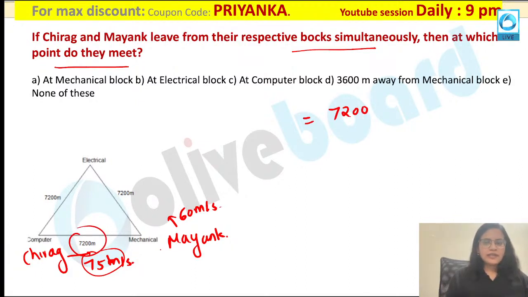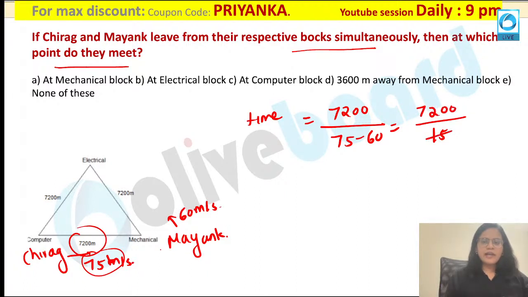Okay, so how will you calculate the time now? Time is written as distance divided by relative speed. What is the relative speed? 75 minus 60, that is nothing but 15 meters per second. Everybody is following it. So you can just calculate the time value over here. What would be the value? 15 fours are 60. Then how much would be the remaining value? 15 eights are 120, so 480 seconds would be the value. Everybody is following it so far. Anybody having any doubt, please ask me.